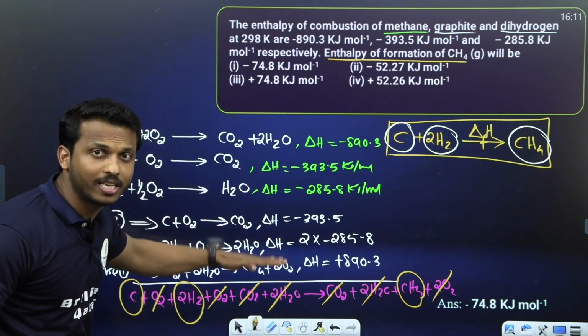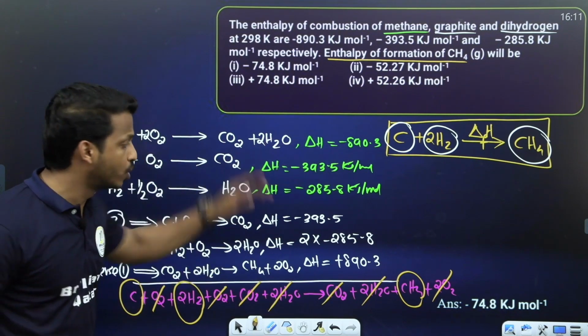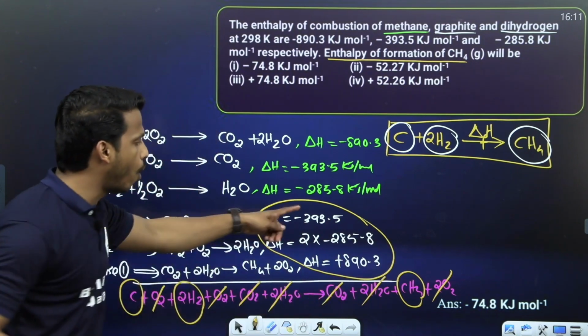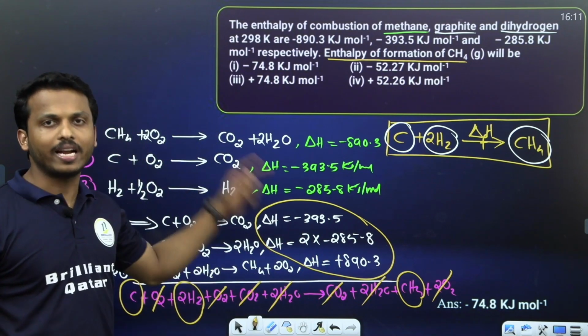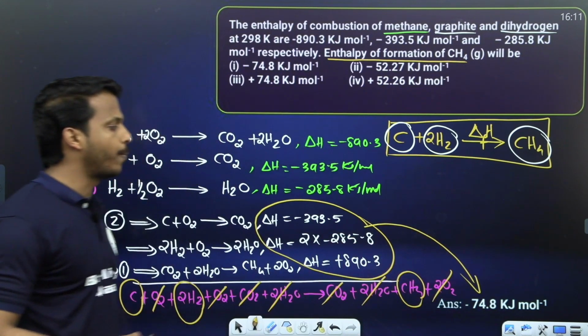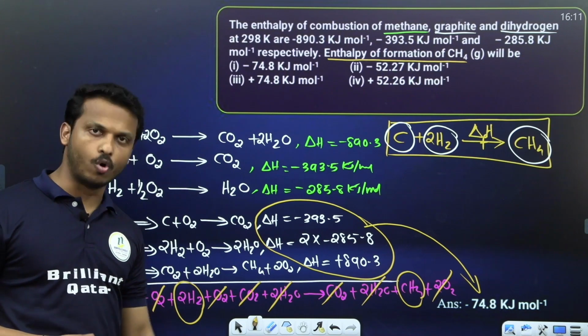You add all these three equations, right, to get that one. So add all these delta H values. That is the final answer. Yes, you will get around minus 74.8 kilojoule per mole.